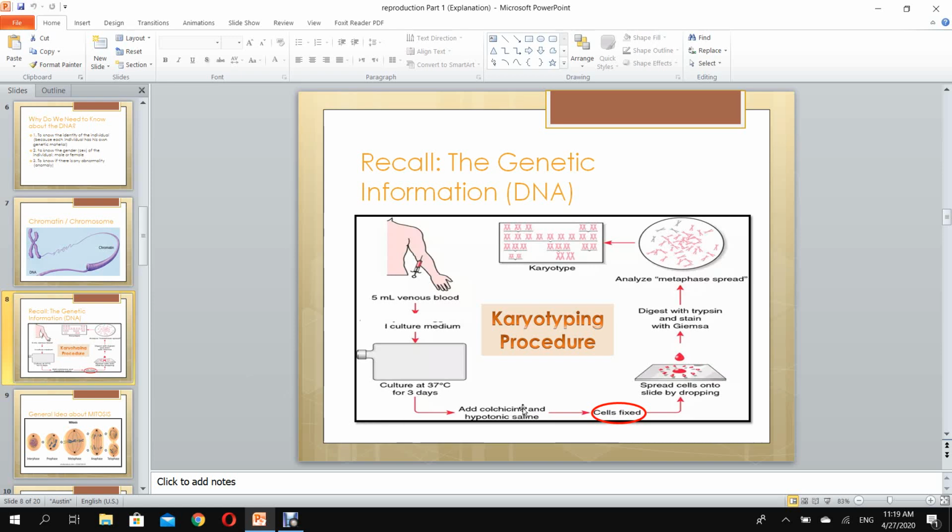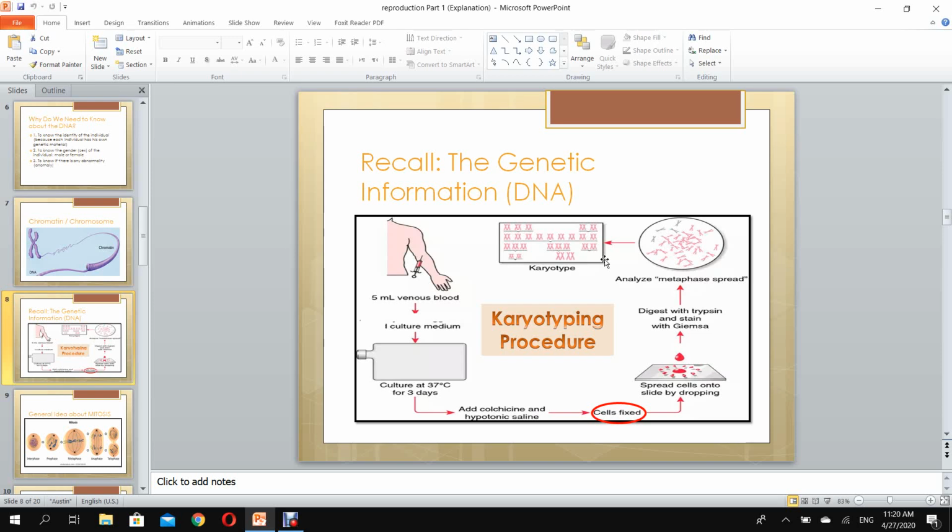So we put colchicine, we fix the cells, and then we spread the cells on a slide to put it under the microscope. Then we put a stain, coloring, in order to see these chromosomes because they don't have color, of course. When we see them under the microscope, we take a picture and then we arrange these chromosomes in order so that we can see if there is any anomaly, or we can see if this person is a normal person.